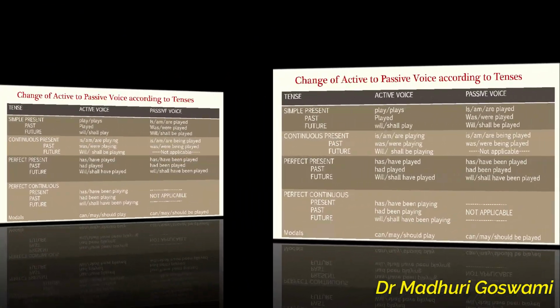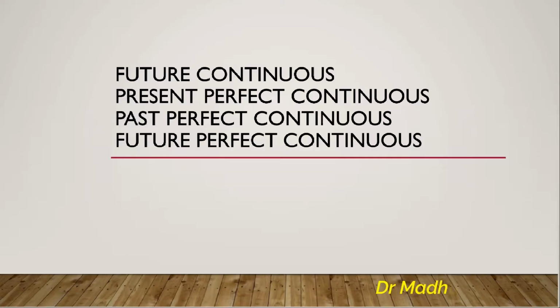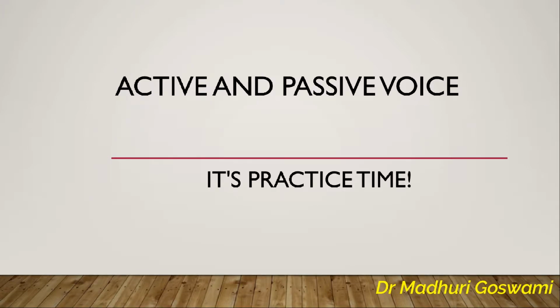We also knew the fact that in the future continuous, the present perfect continuous, the past perfect continuous, and the future perfect continuous tenses, there is no passive verb form. So, in these tenses, we cannot change the active voice into the passive voice. We also took into consideration the modal verbs and had one exercise.